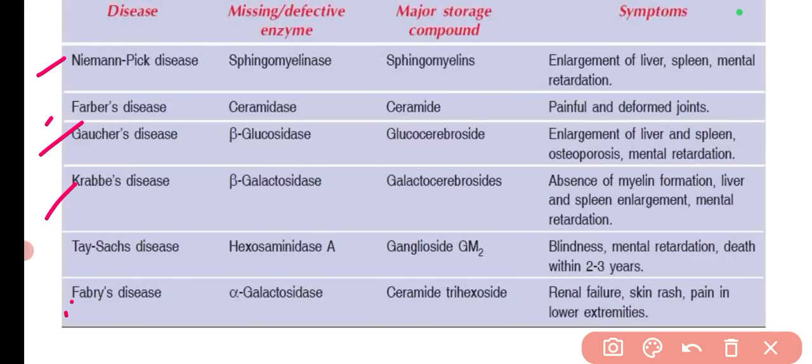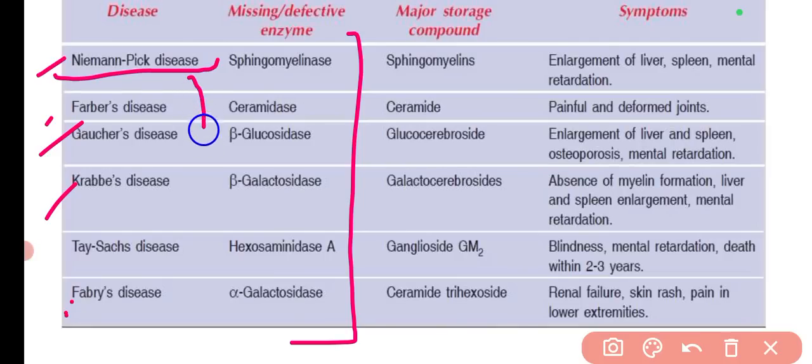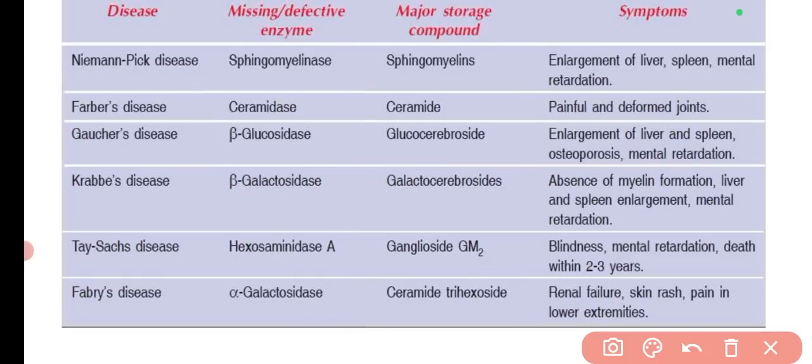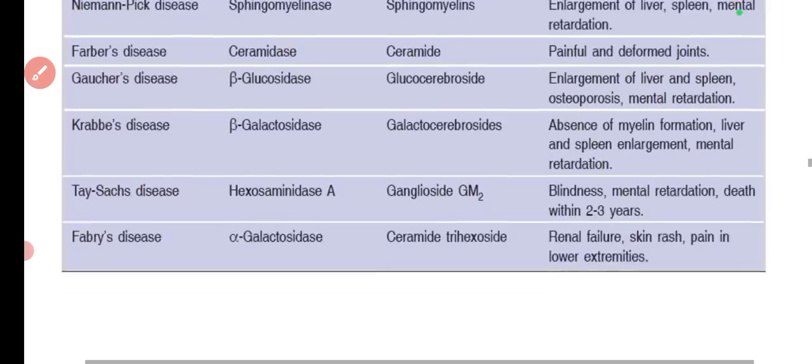Mostly in this, the enzyme is asked, like due to which defective enzyme this particular disease occurs. Niemann-Pick disease has been asked multiple times, 2 to 3 times. And in the SSSB exams, Farber's disease, Gaucher disease, Krabbe's disease have been asked in different exams. So you can read the enzymes and the names of the diseases.